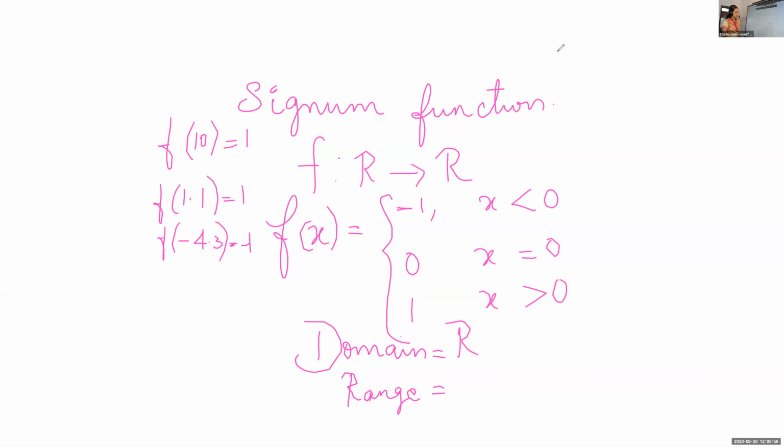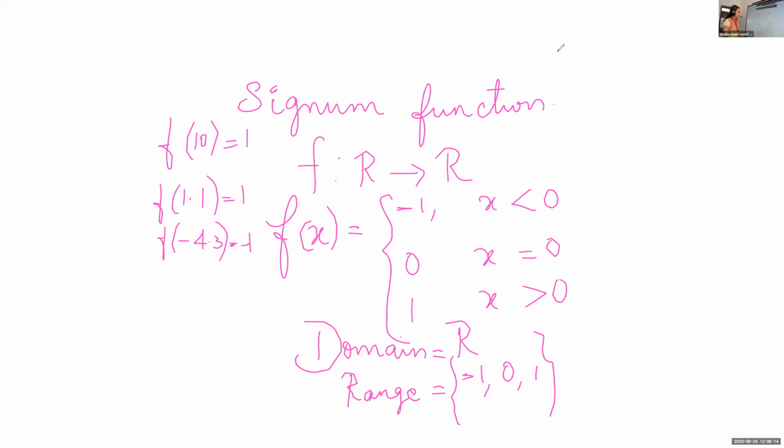What about the range? What about the images? Minus 1, 0 and 1. Yes, in the range we will get only the 3 elements, minus 1, 0 and 1.